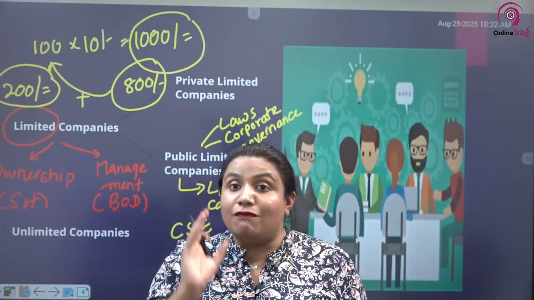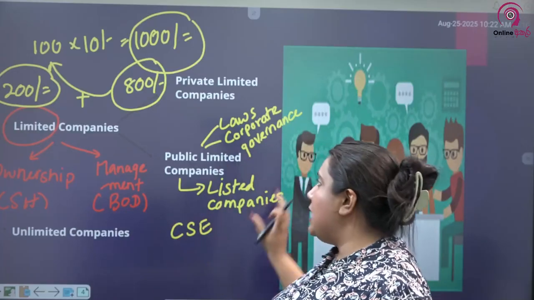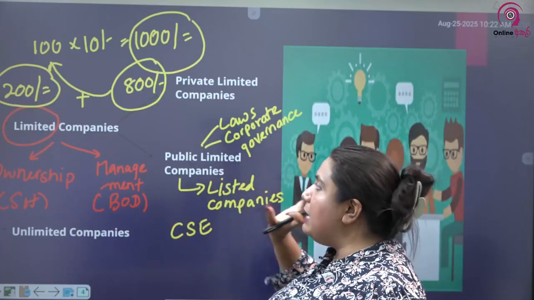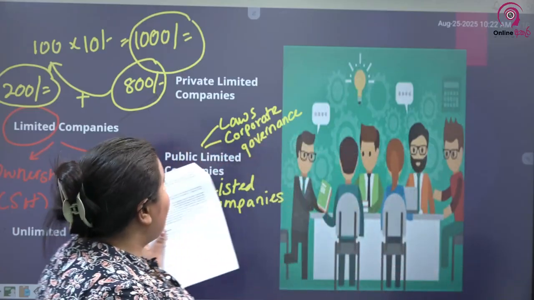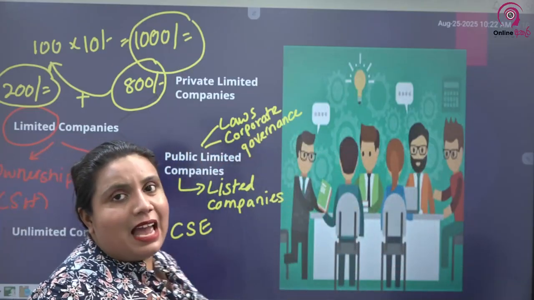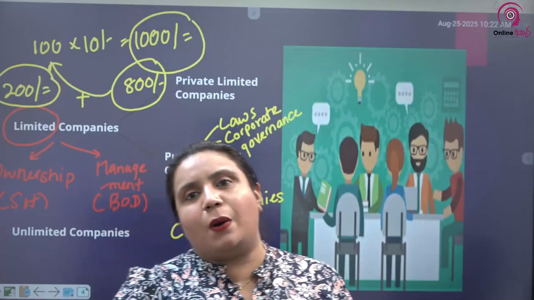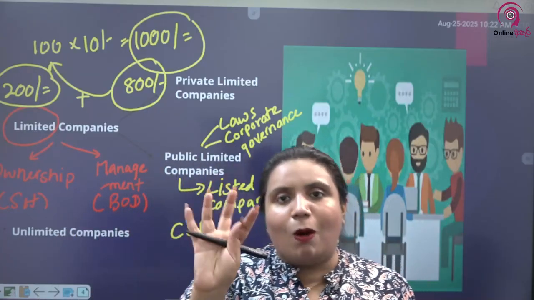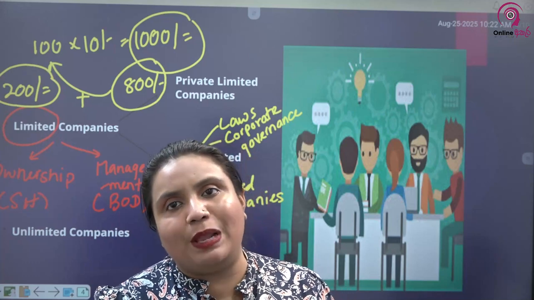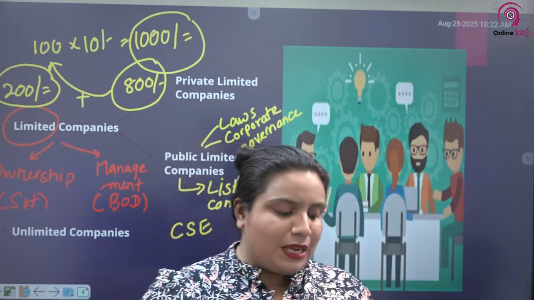Therefore, the governments are very bothered about what is happening in public limited companies because it will impact the entire public. This is not a problem when it comes to private limited companies, because it's just a group of shareholders. If at all something goes wrong, only that particular group or small number of people in the society will be affected. Those are the main reasons.